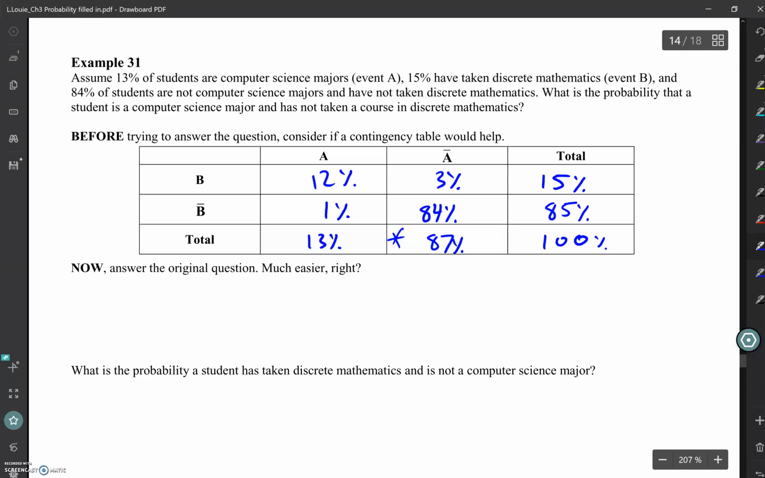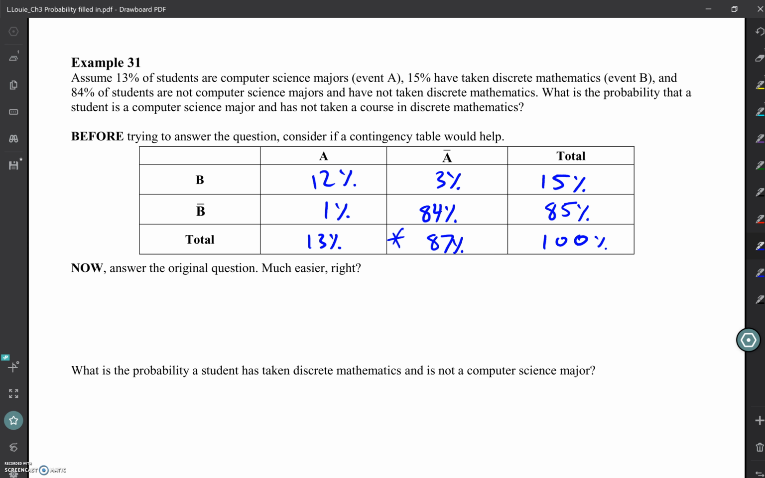So in order to fill in a table, you only need 3 pieces of information. You need 2 outside total pieces and 1 inside piece of information. The rest we can work out from there.